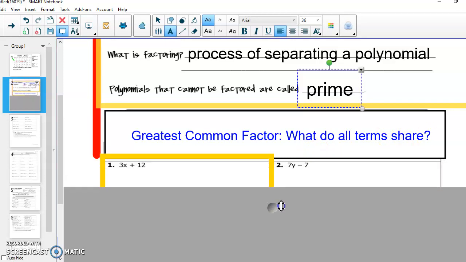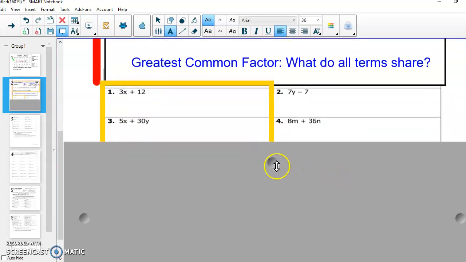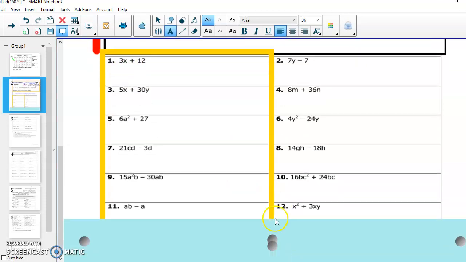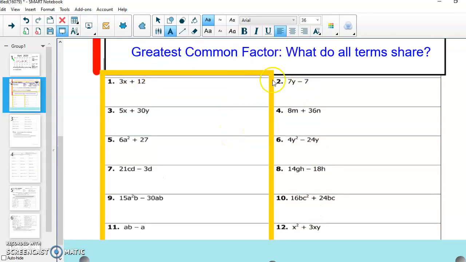So what we're going to look at today is a series of practice problems. We're going to look at 1 through 11. And then you, for your assignment for today, are going to be doing 2 through 12. So we're going to do the even numbers together as your assignment, and you are going to be doing with me these odd numbers. So let's remember our definition of that greatest common factor.